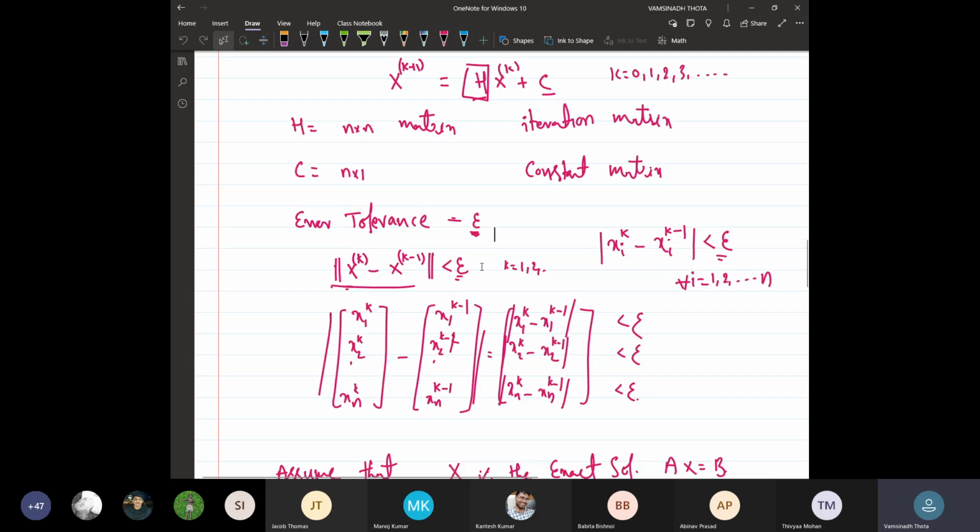Now, one more thing. As you keep on doing iterations, as k approaches infinity, what is going to happen to the set of solutions? For different H, which will be defined through the coefficient matrix A, we will have different methods.